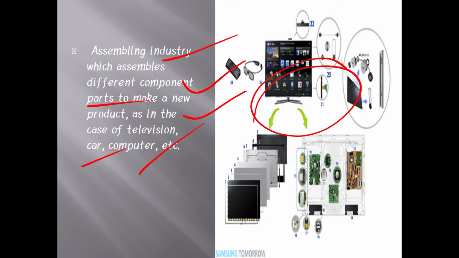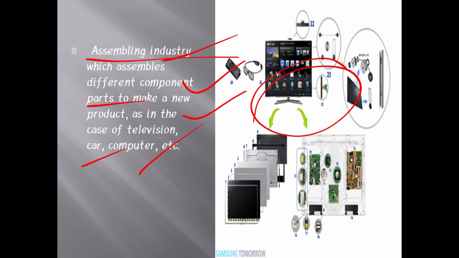To produce the car, we purchase some raw parts, like the engine, and car designs from different tiny industries, and we combine them in one industry. That's called assembling.